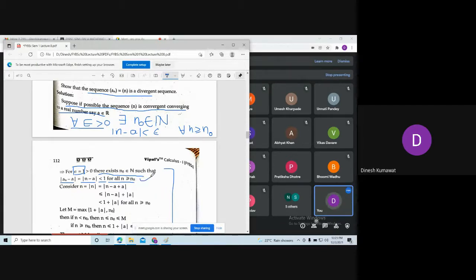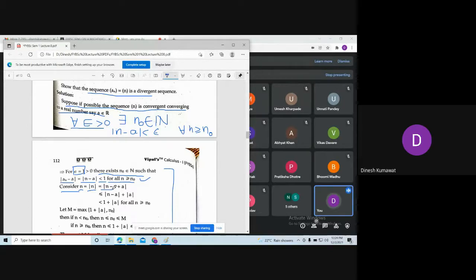Is it clear till here? Yes, sir. Okay. Now consider a natural number, say n. Then can I say n is the same as mod n? Yes, sir, because n is anyway positive. Natural numbers are always positive.